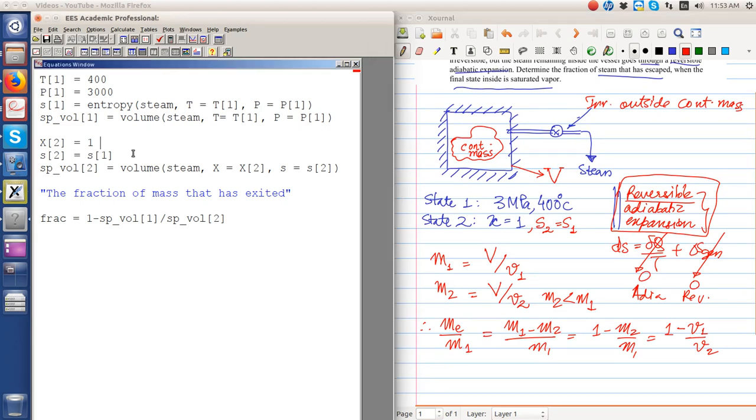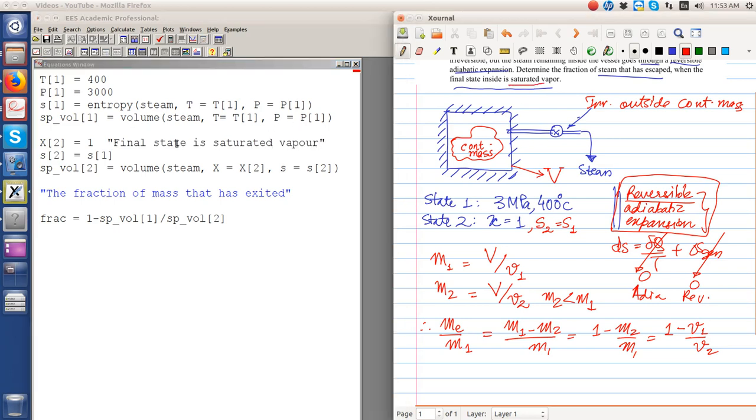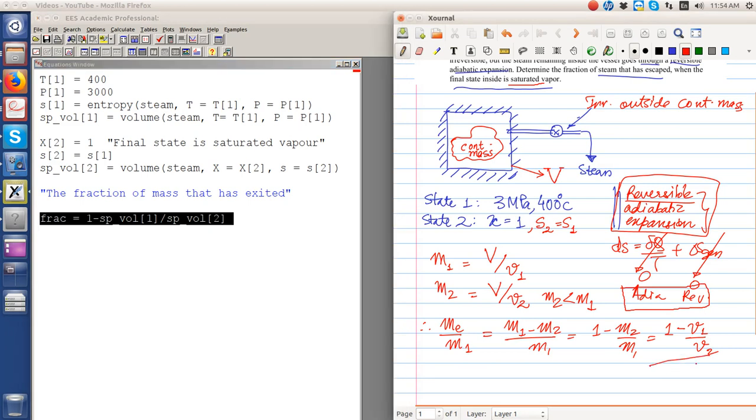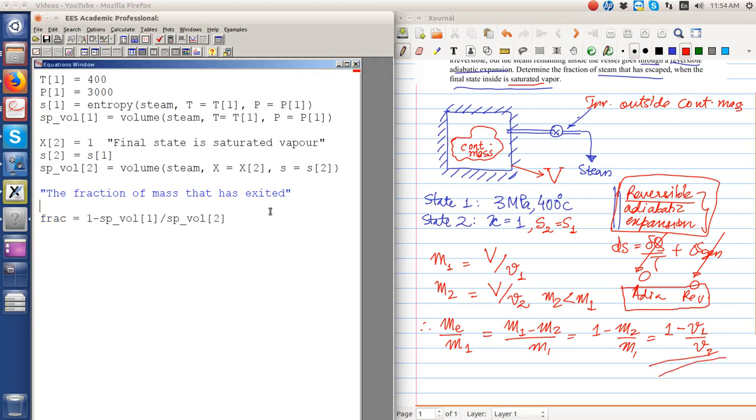The reversible adiabatic expansion goes on until the final state is saturated vapor. Final entropy is equal to the initial entropy because the process is adiabatic reversible. Using this, the fraction of mass that has exited can be easily found. So I hope the concept is clear.